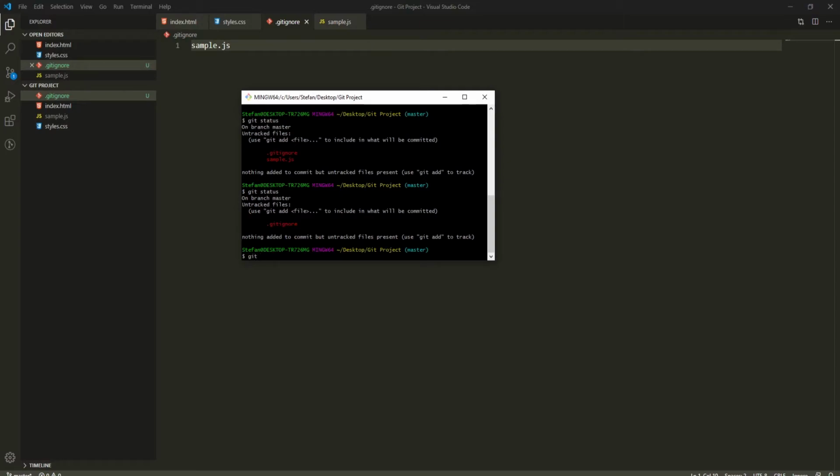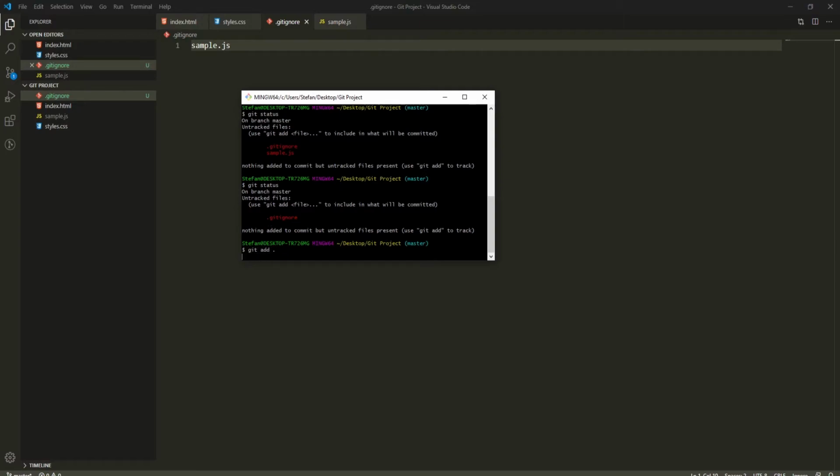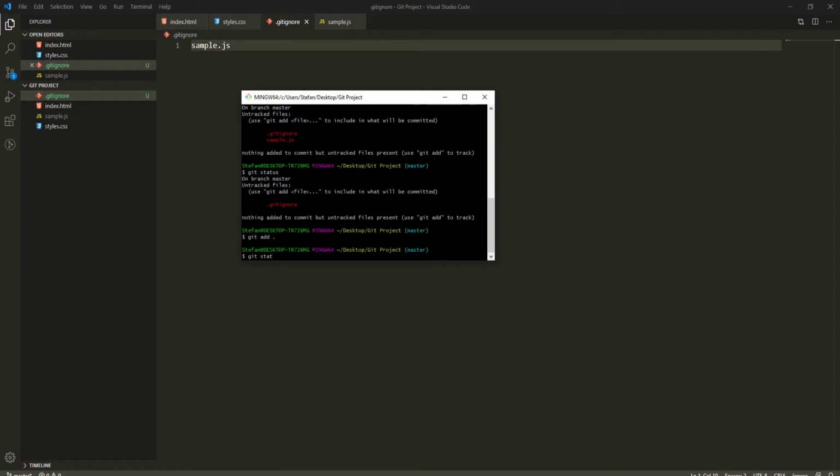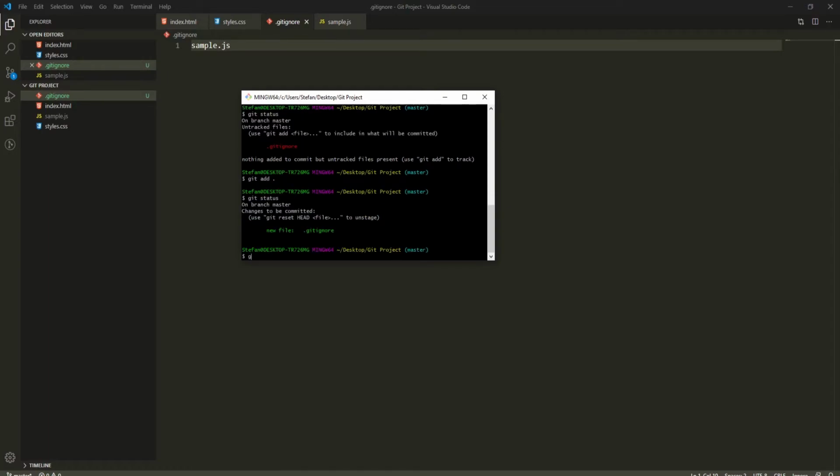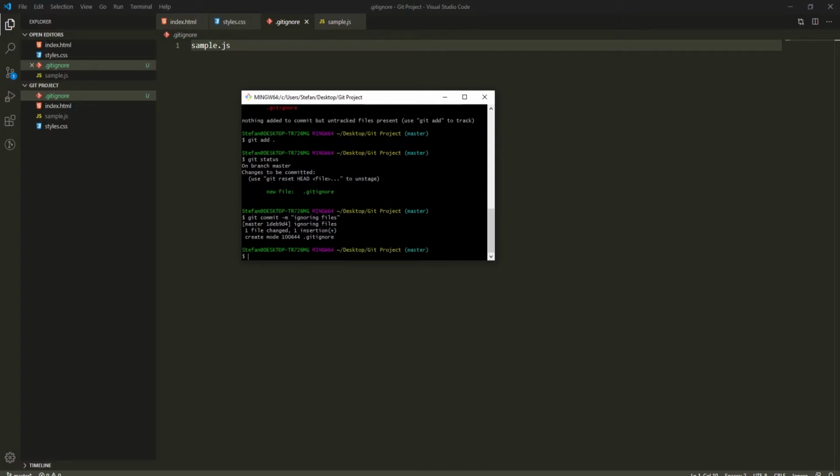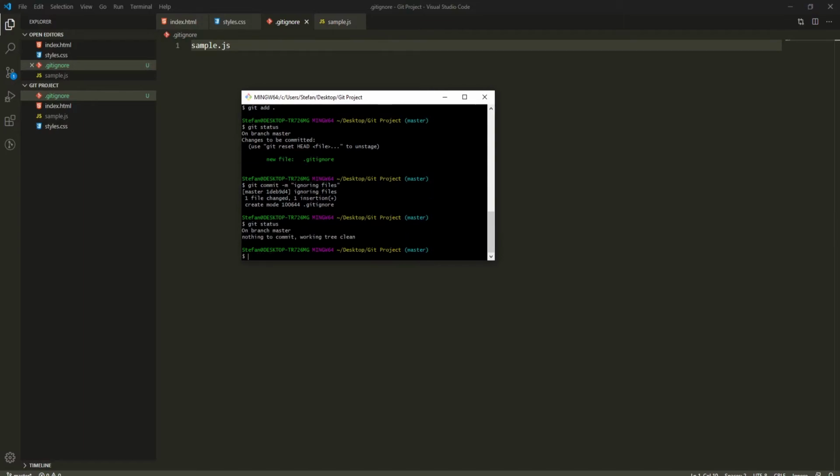So git add, git status. You know the drill, you could do it on your own. So git commit with message, ignoring files, and that's it. So now when we run git status, we won't have anything to commit.